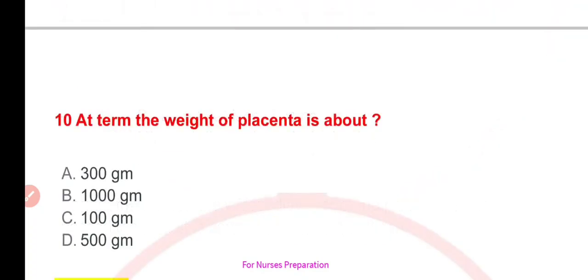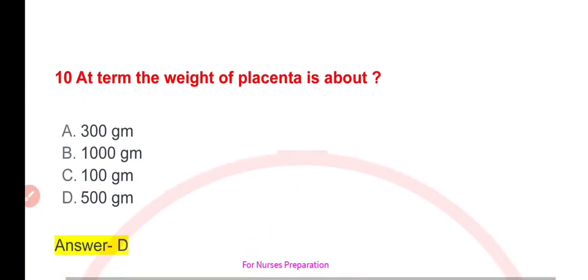Question number 10th is, at term, the weight of placenta is about. Your options are A. 300 grams, B. 1000 grams, C. 100 grams, or D. 500 grams.